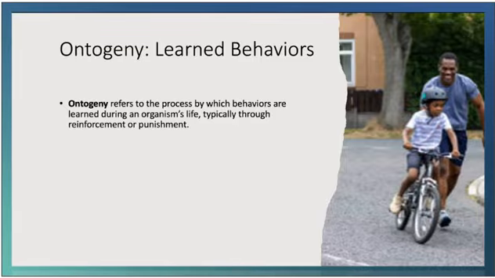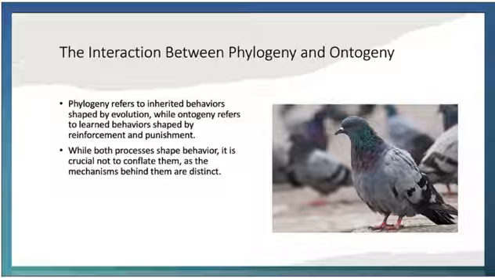Ontogeny refers to the process by which behaviors are learned during an organism's life, typically through reinforcement or punishment. So remember, if a pigeon is taught to press a lever to receive food, that behavior is learned through conditioning, operant conditioning. This behavior did not exist prior to the training, but through reinforcement, the pigeon acquired the behavior. Similarly, humans learn to speak, read, and perform tasks based on contingencies present in their environment, rather than through genetic inheritance.